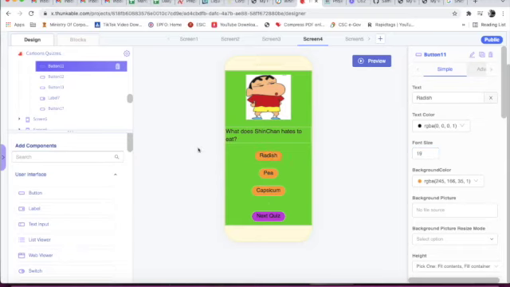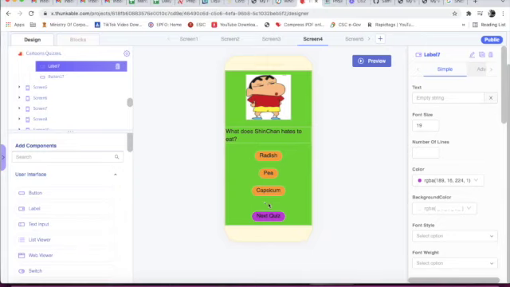Then below that we have taken button 12. Text is peas. Text color is black. Font size is 18. Then we have taken button 13. Text is capsicum. Text color is black. Font size is 18. Then again we have taken a blank label, ID is label 7 and font size is 19. Color is light pink.